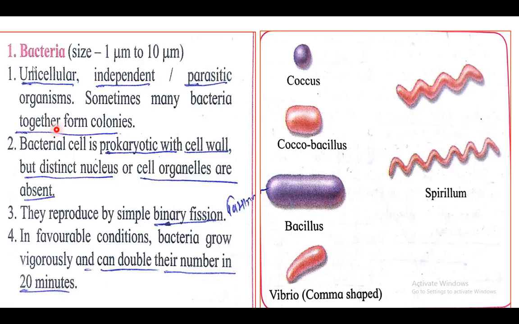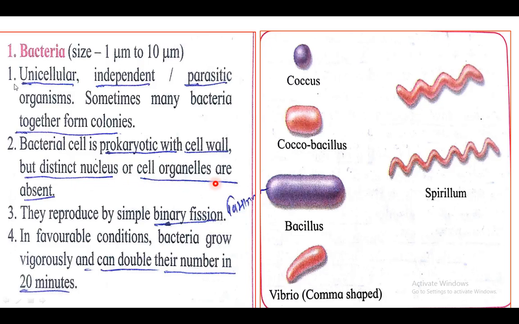So first of all we can learn the characteristics of the bacteria. The size of the bacteria ranges from 1 micrometer to 10 micrometers. See this size, how small they are. So we can see them only with the help of a microscope. See the different sizes and structures of the bacteria here. Different sized bacteria are available on the earth, and a huge number of microorganisms are available on the earth. So which are the characteristics?